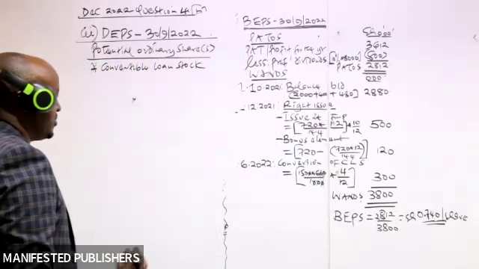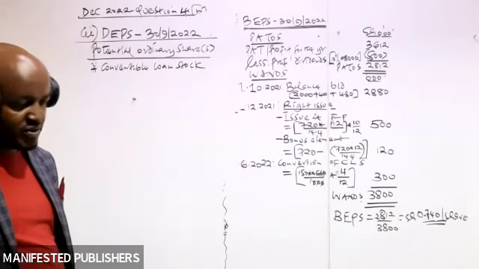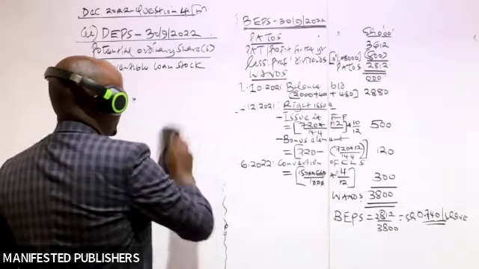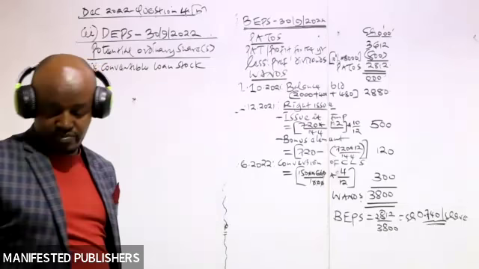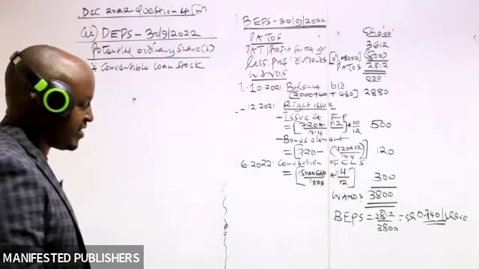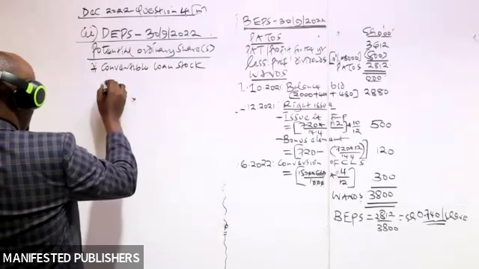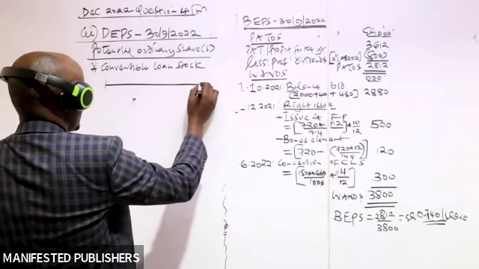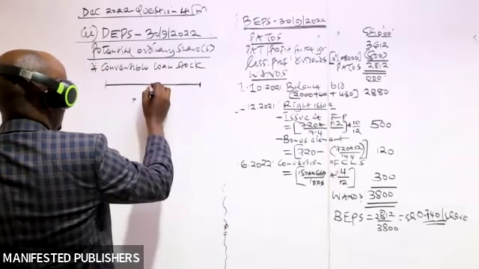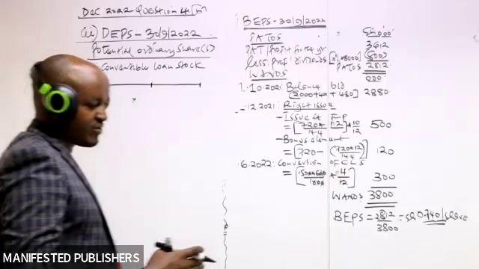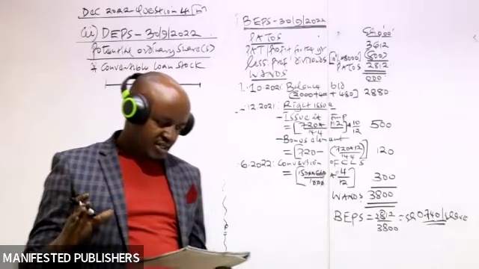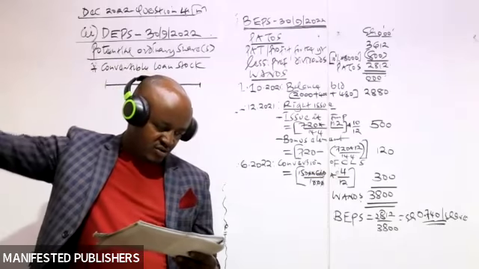So basically, having this, we need to proceed and we compute the increase in earnings, increase in number of shares. But before we compute that, there is some information which is very important, which we need to analyze here, because it will help us in computing the increase in earnings, increase in number of shares. Can we go to note number 4?